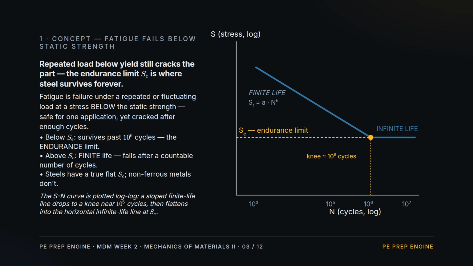Concept 1. Fatigue fails below the static strength. A load too small to break or yield a part in one shot can still crack it if it cycles enough. For steel, there's a threshold. Below the endurance limit, the part survives past about 1,000,000 cycles, essentially forever. Above it, life is finite, and the part eventually fails. That flat threshold, the knee in the curve, is special to steels. Non-ferrous metals never truly level off.